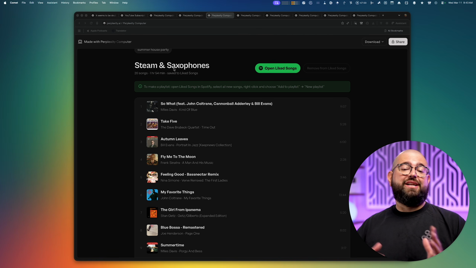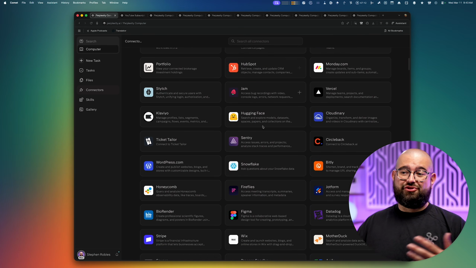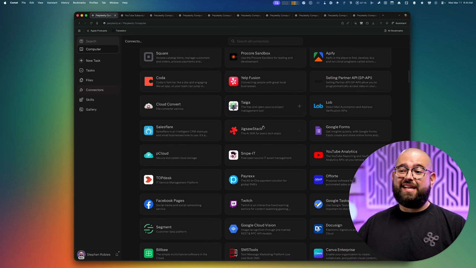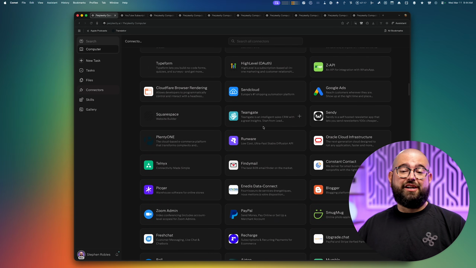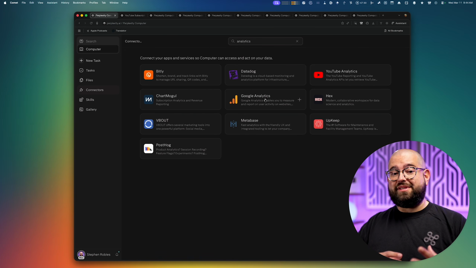Of the many connectors you can add to Perplexity Computer, you can see I've connected Google Docs, Slides, Drive, and Spotify, but you can see all the things like Dropbox, Outlook, HubSpot. You can connect all these services directly to Perplexity Computer. You can connect things like Google Analytics and then ask it to build a dashboard that's interactive and live that pulls from your website's Google Analytics.